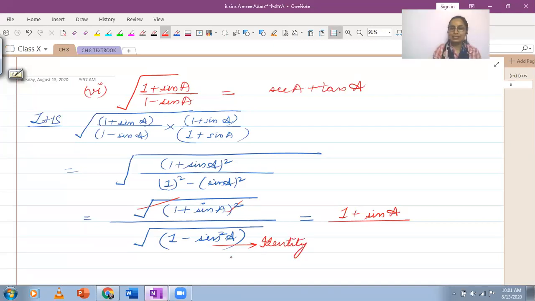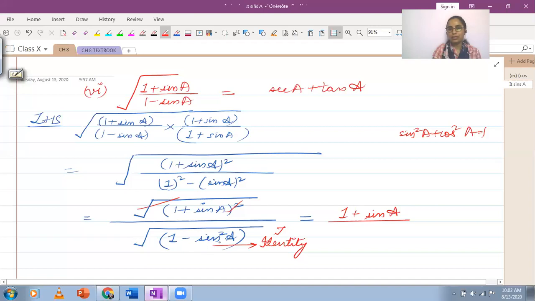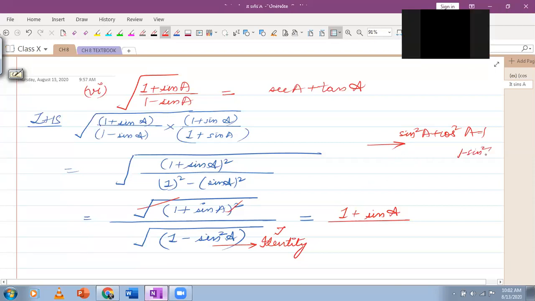Use identity here. Use your trigonometric identity, the first one, which is sine square A plus cos square A equals 1. And the expression that we have is 1 minus sine square A. इस identity में से इसकी value find करो. Cos square A. That's correct.